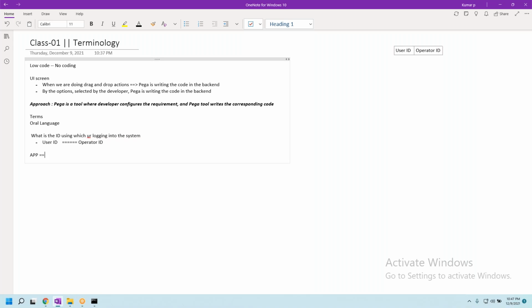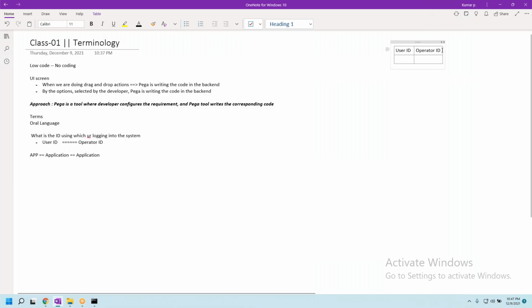But for a developer, it is always called an application. Even in Pega terminologies, this is called an application. Now tell me, what is an application? It may be an app.